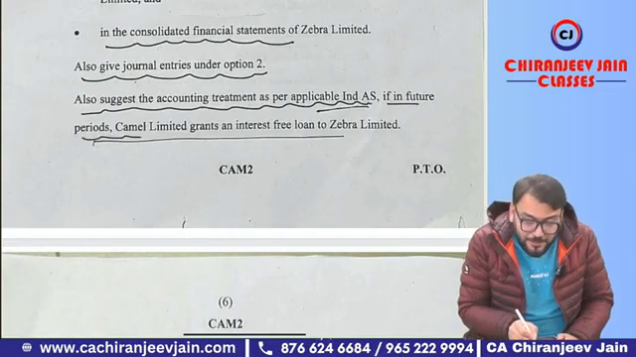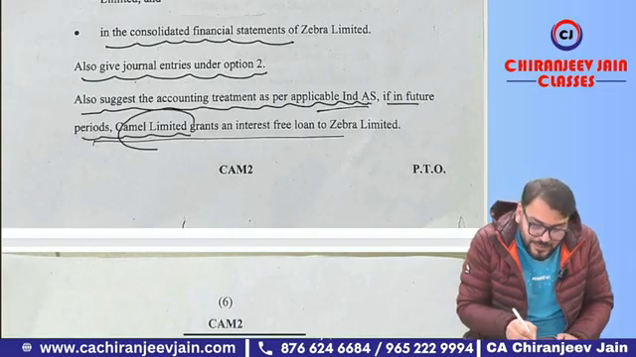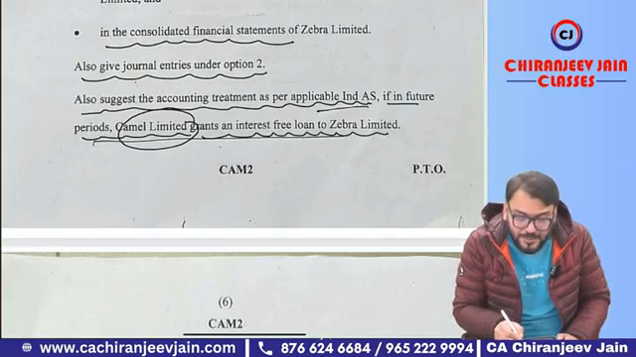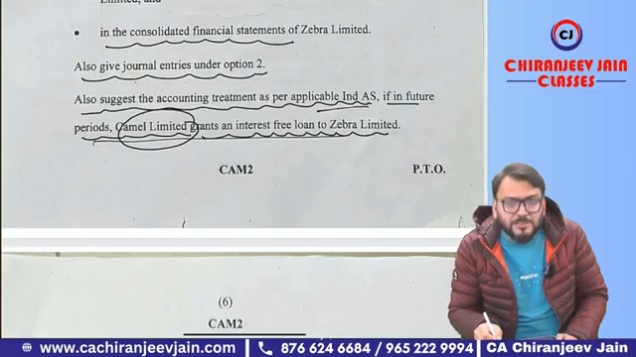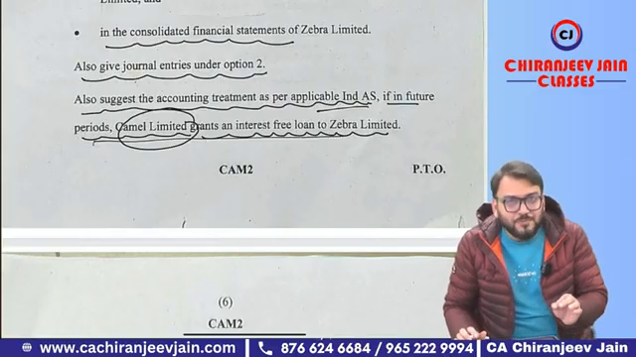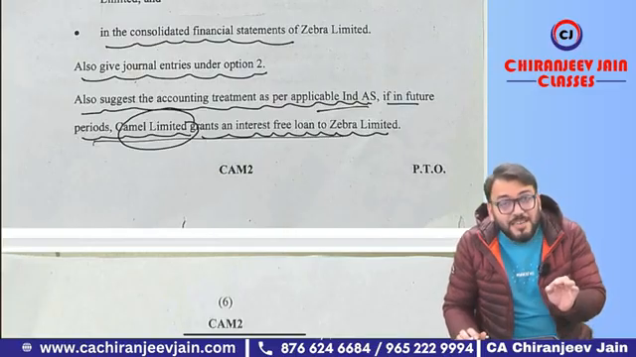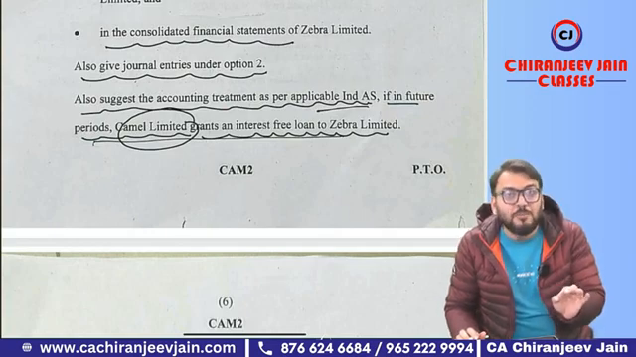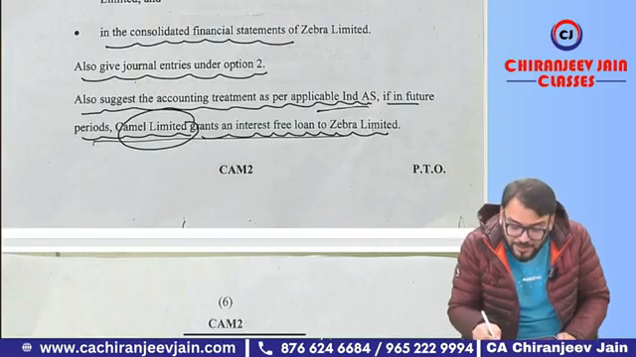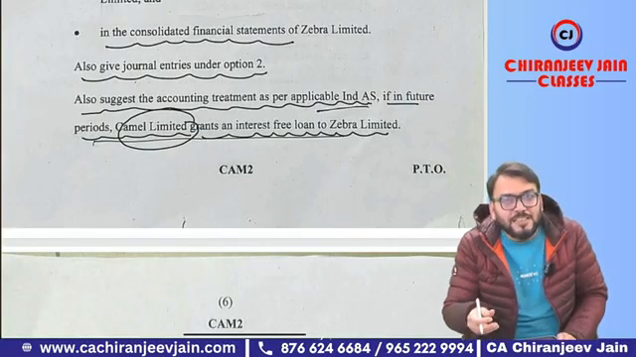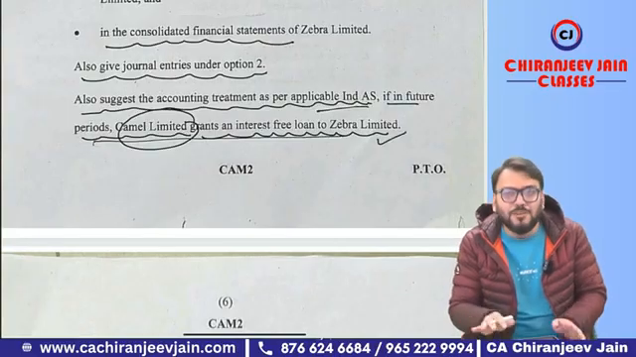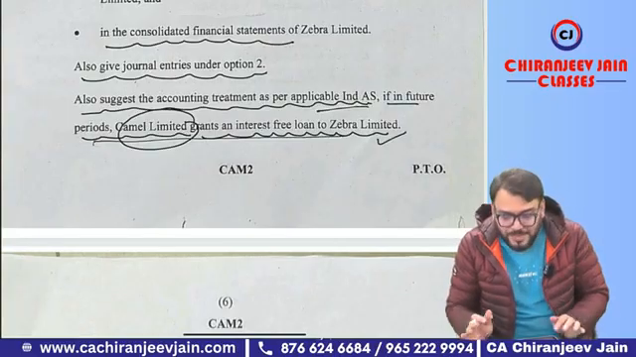Also suggest the accounting treatment as per applicable Ind AS if in future Camel Limited, now a subsidiary company, grants an interest-free loan to Jibra Limited. If Camel Limited grants an interest-free loan to Jibra Limited, can I say in this case for Camel Limited it will be a financial asset, and any difference will be regarded as deemed distribution of dividend, and that will be debited to retained earnings. And for Jibra Limited, it will be a financial liability, and the difference will be considered as dividend income that will be transferred to profit and loss account. The amount of calculation will remain the same. The solution is given.